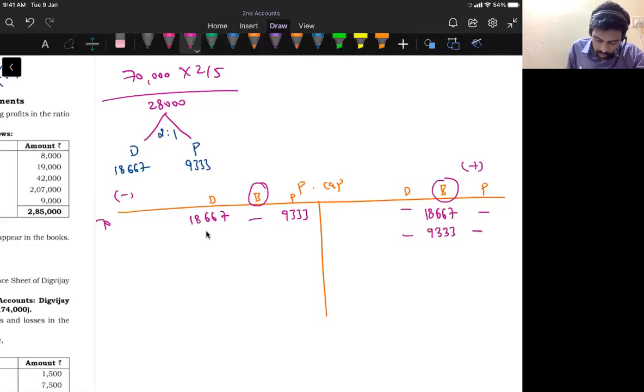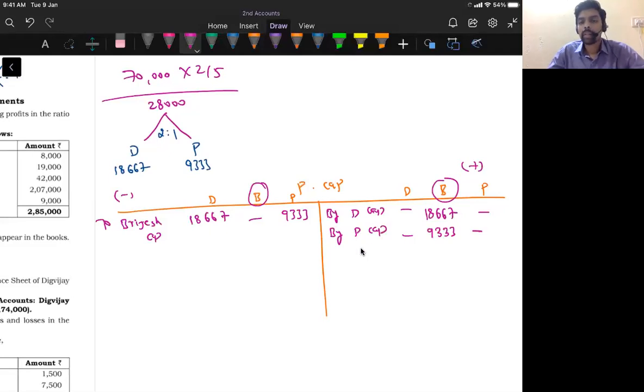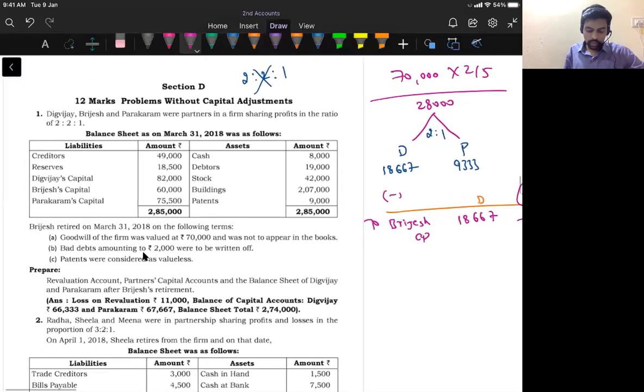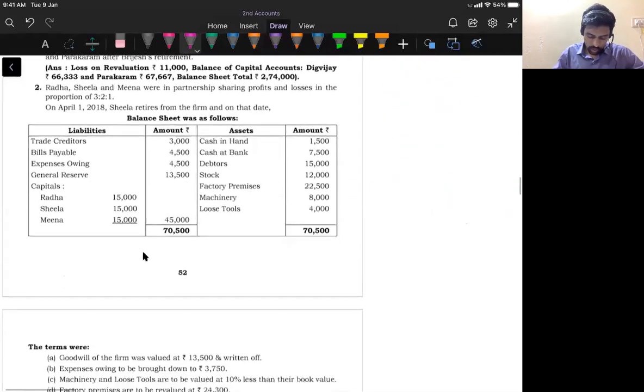So here the entry is to Brijesh's capital account, and by Digvijay's capital account, by Parakram's capital account. So recall the journal entry: continuing partners' capital account debit to retiring partner's capital account. This is the journal entry. So this is the treatment of goodwill as per AS 26 for question number 1. Now let us go to question number 2.